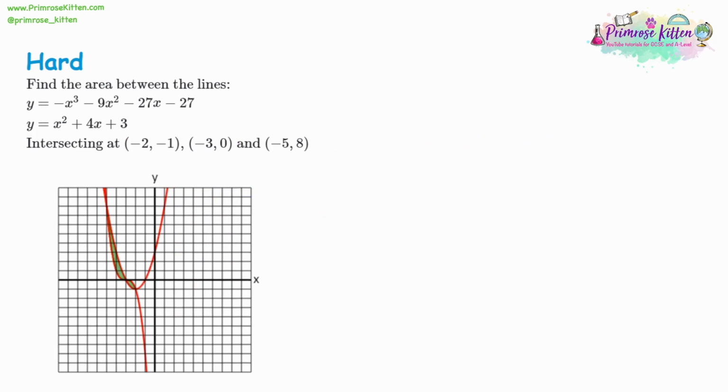So now look at the final question. Again, take the curves away from each other, and we want to integrate. We've got negative x cubed. We've got negative 9x squared. We'll take away another x squared, negative 10x squared. We have negative 27x. We'll take away another 4 for negative 31x. Then we've got negative 27.